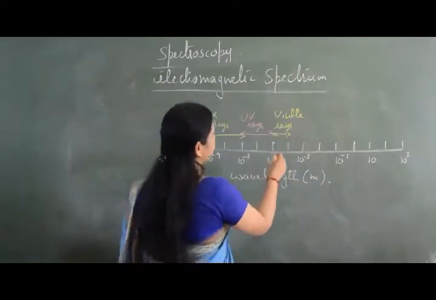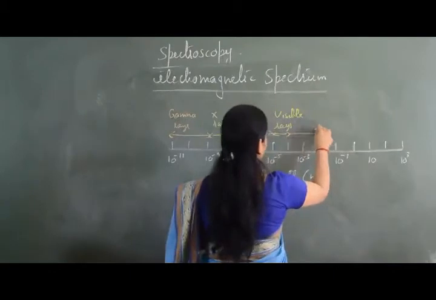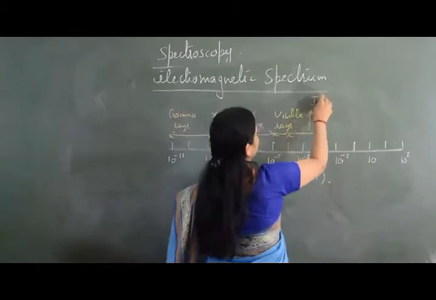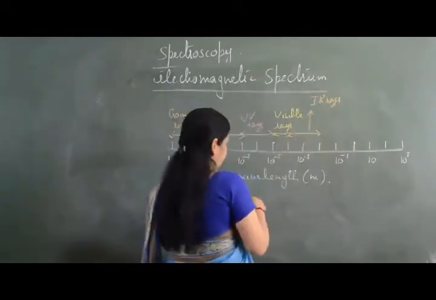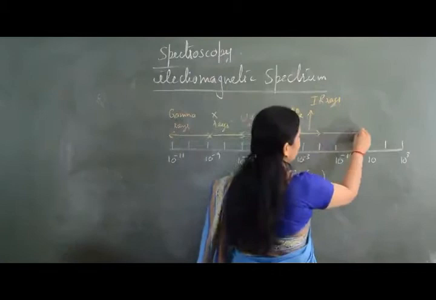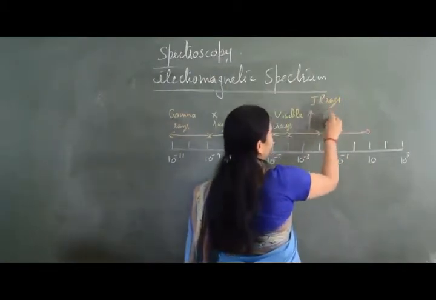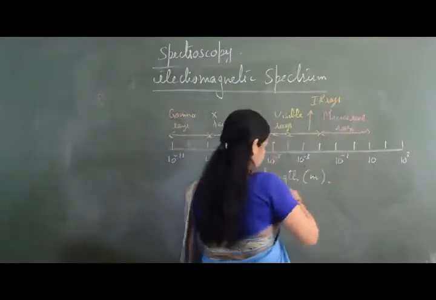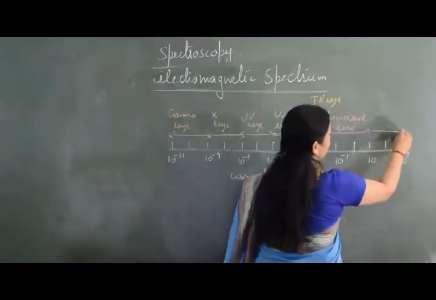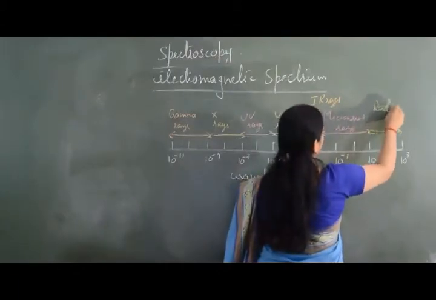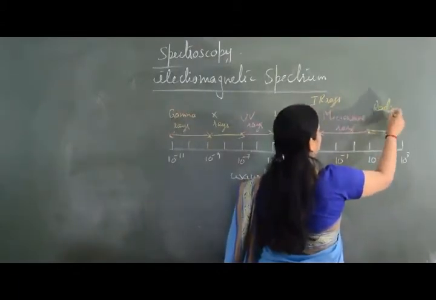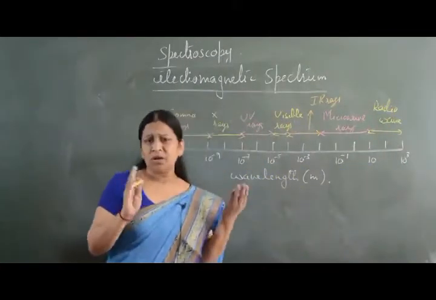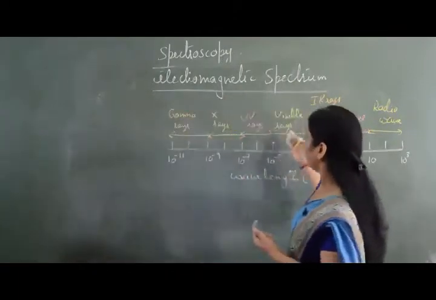Then after visible rays, this one is infrared rays, so this is IR rays. And after IR, from here to here, we have microwave radiations or microwave rays. And after microwave, from here to here, we have radio waves or radio frequency rays. You can talk in terms of waves or in terms of rays. So this is the electromagnetic spectrum.